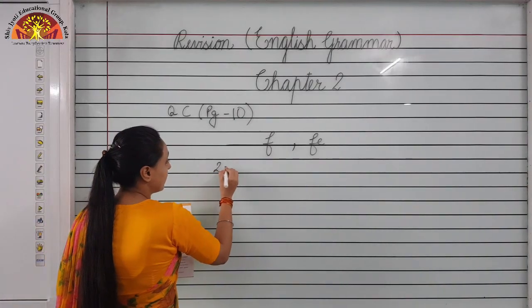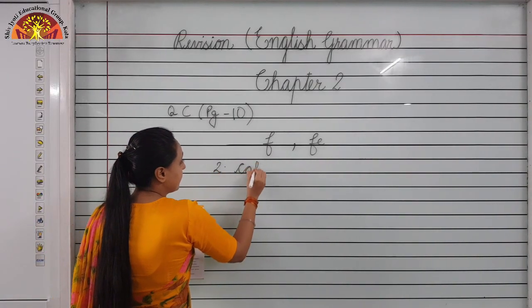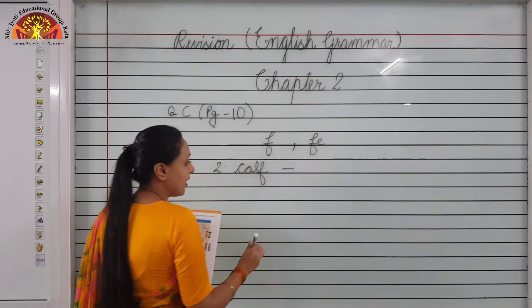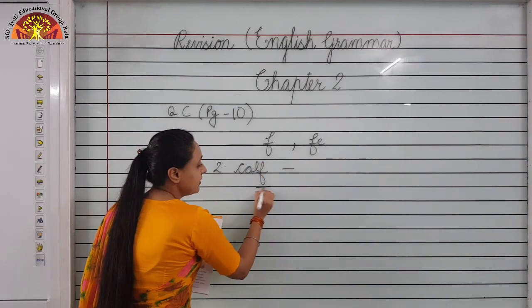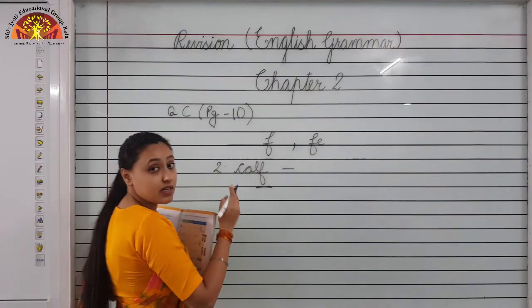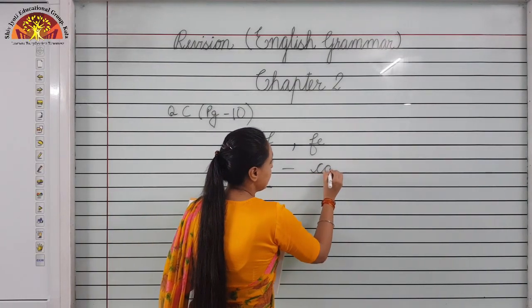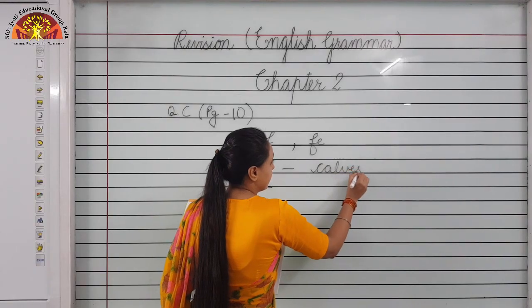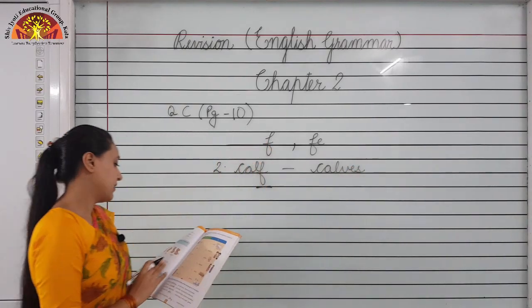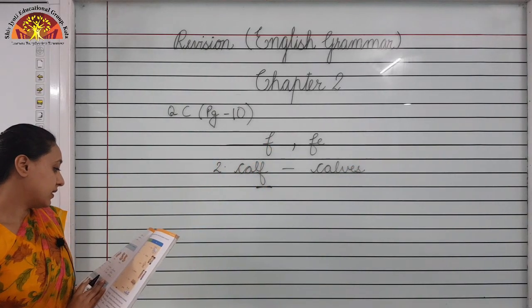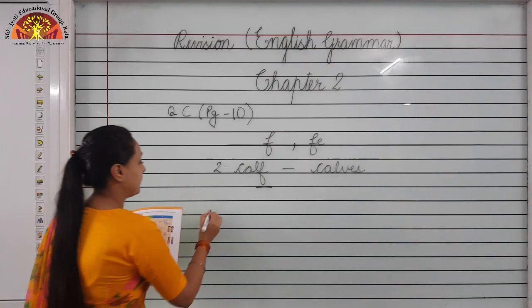Now let us revise question C on page number 10. Number 2. Calf. Calf is a baby of cow. Calf ends with letter F. So we will drop it, remove it, and add VES. It will become calves. Now number 5.